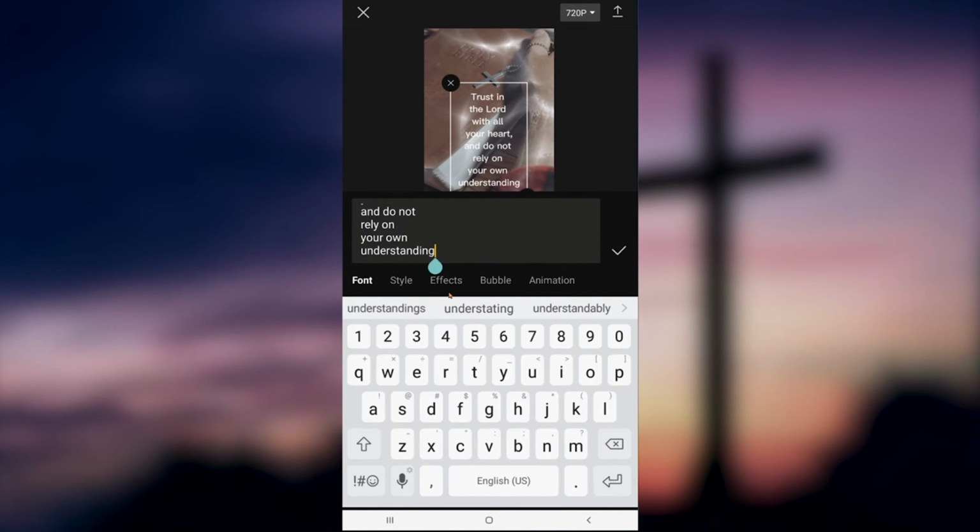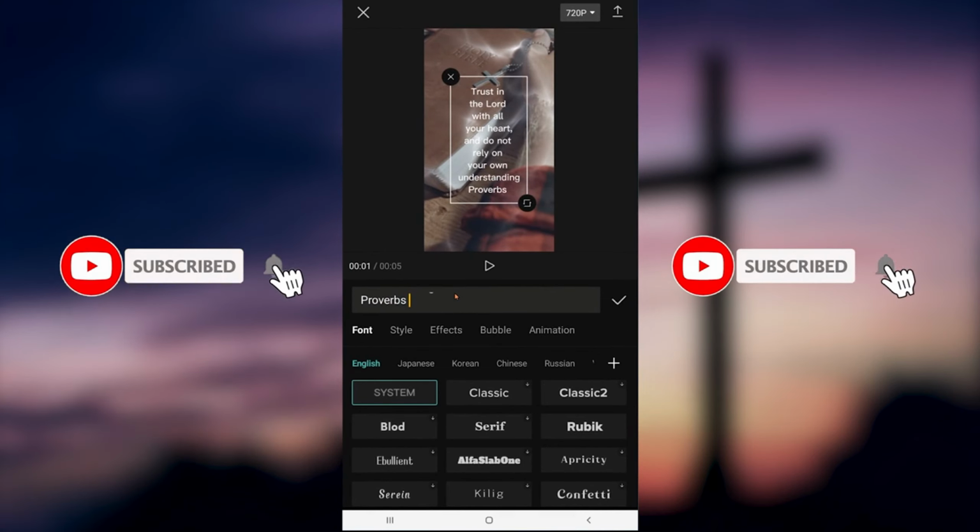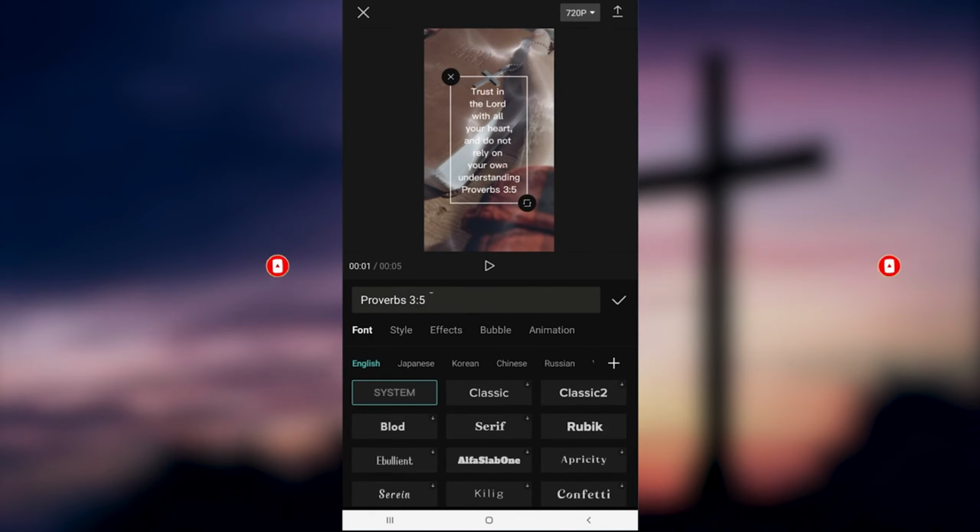All right, so now we want to go down and we want to add our location. So this is Proverbs chapter 3, verse 5. Okay, there's all the boring stuff. Now we get to go on to the fun stuff.